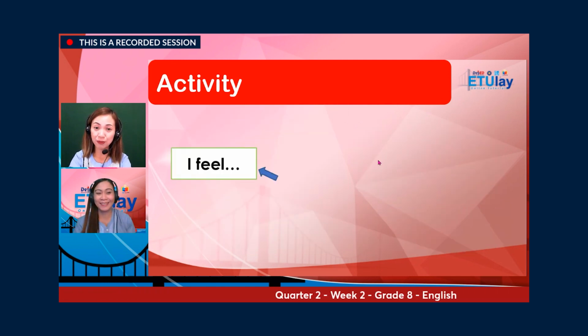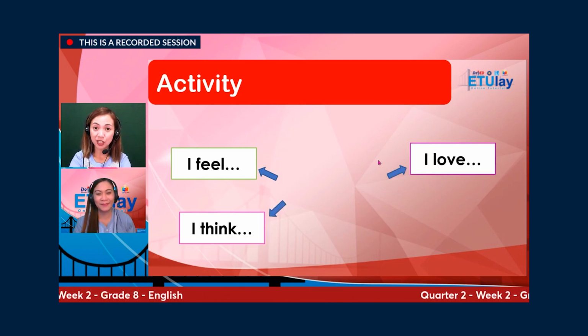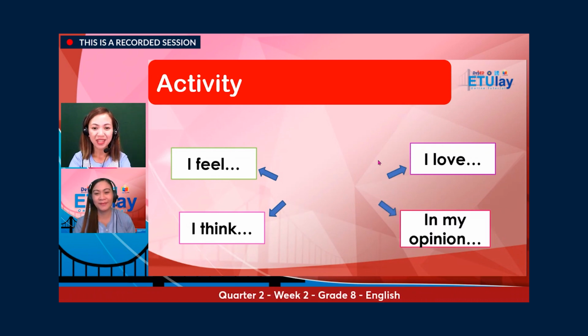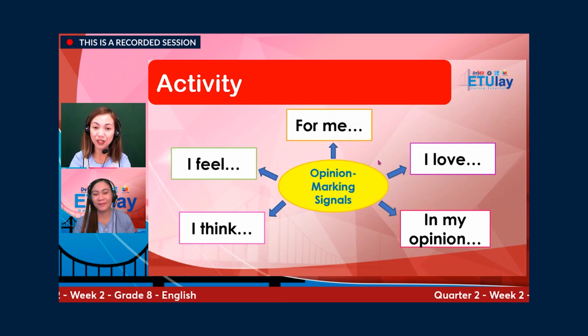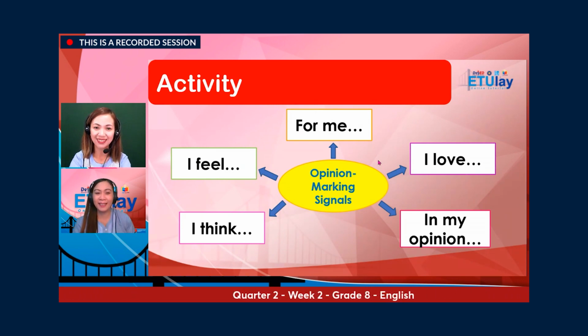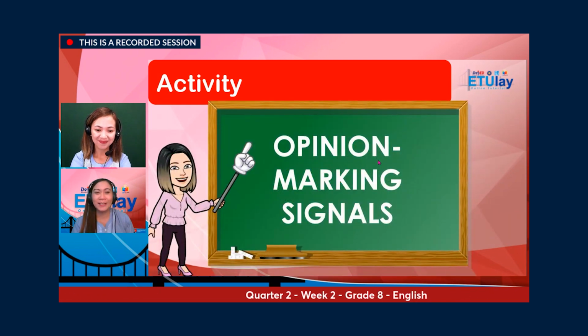What have you noticed with the underlined words? We have here I feel, I think, I love, in my opinion, for me. These are all examples of opinion marking signals. Yes. Again, there are some examples of opinion marking signals like I feel, for me, I love, I think, or in my opinion. And now we're going to learn this topic about opinion marking signals.